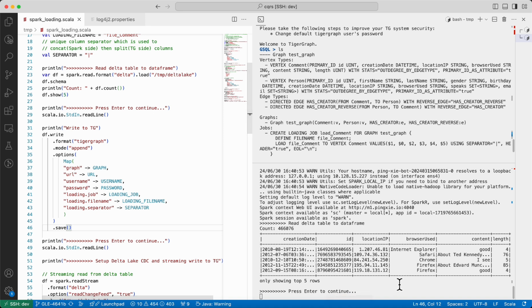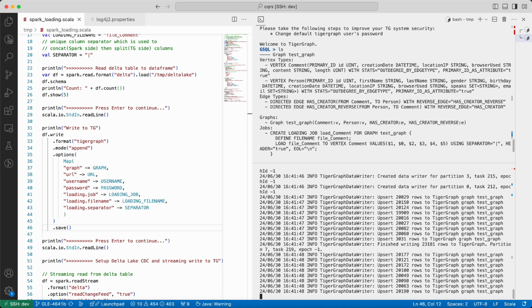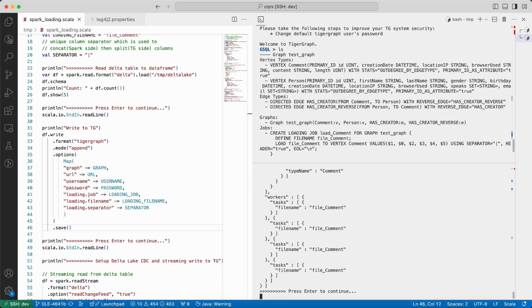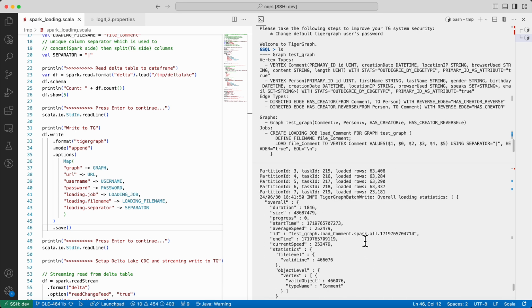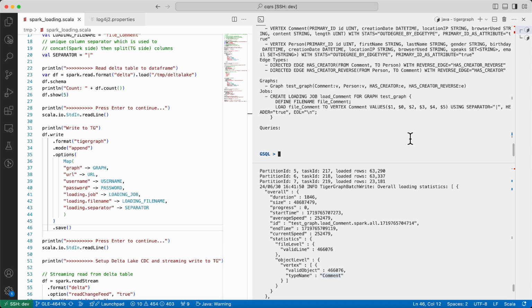Let's start with batch writing. Run the batch writing script. The log will show real-time loading status and print the overall loading statistics at the end. Once the batch writing is complete, you can query the vertex count from the GSQL shell to verify the data load.